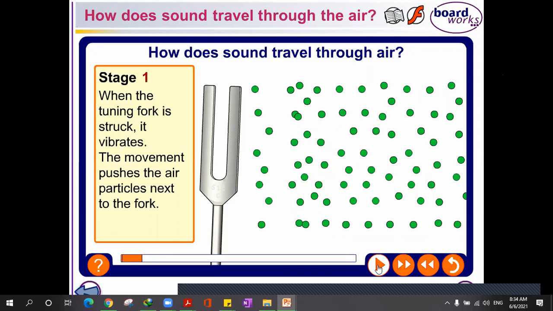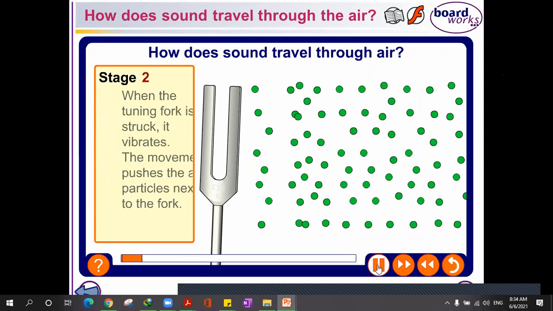Okay, now let's continue with the fork motion. I want you guys to look at how the particles move.